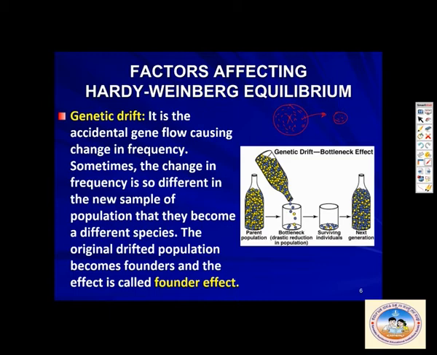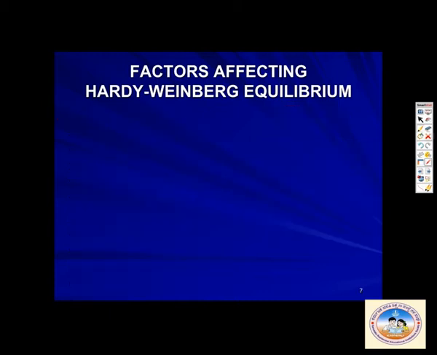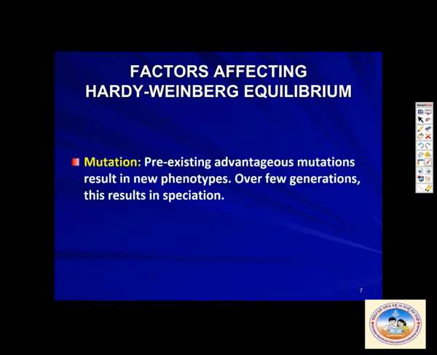Genetic drift. Then mutation. Pre-existing advantageous mutations result in new phenotypes over a few generations. This results in speciation. Understand this? Mutations will result in speciation. Then we'll go to natural selection.